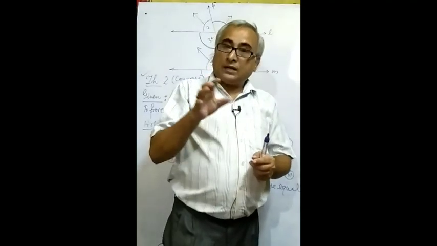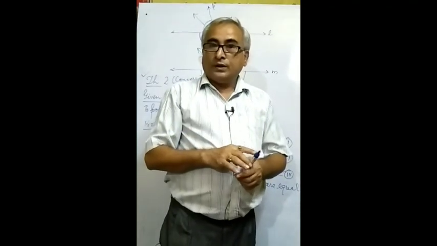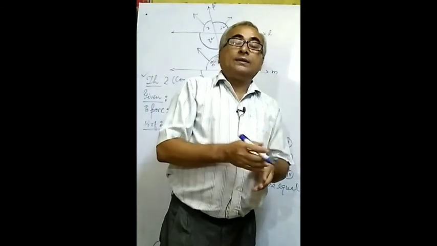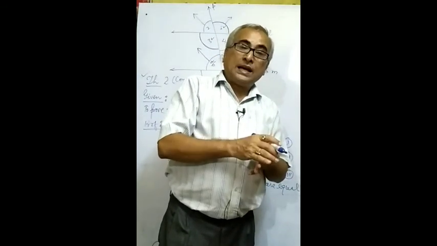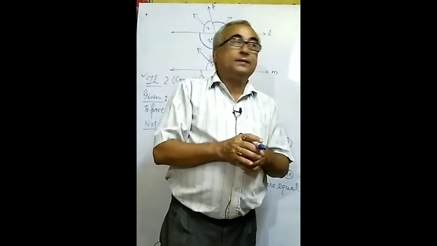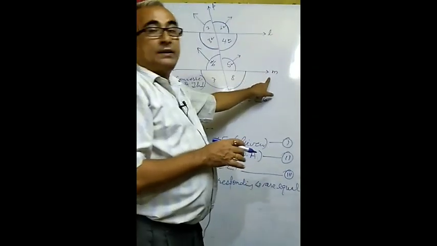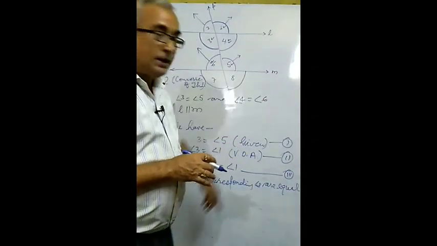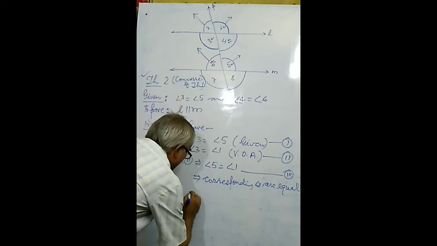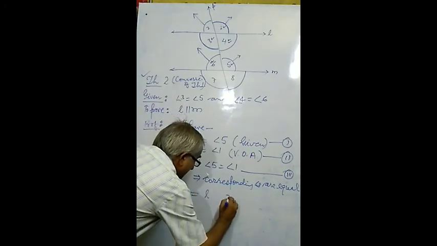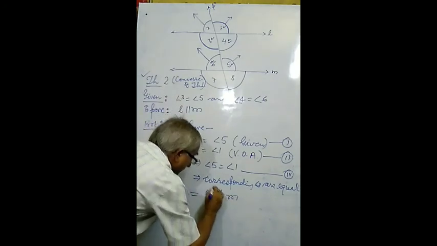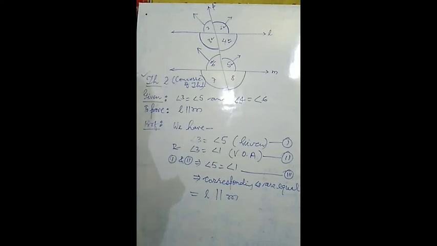If corresponding angles are equal, this implies both the lines, which are in a plane, line L and line M, are parallel. And this one is required.